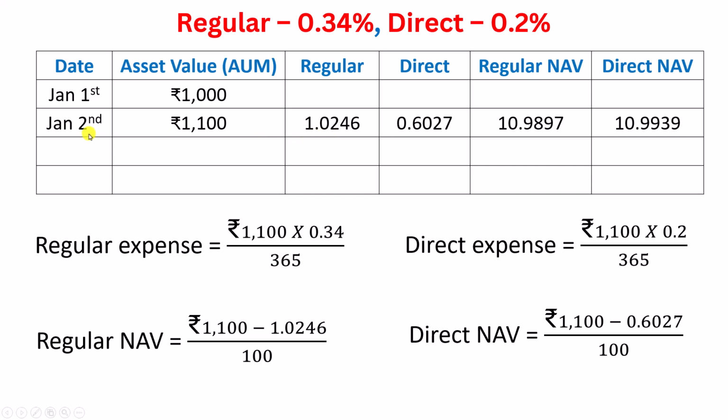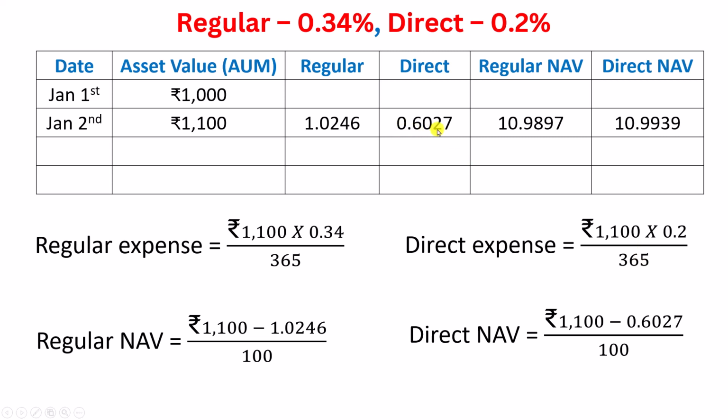When? On Jan 2nd, at the end of the day. Next, direct expense. Direct expense is calculated using this formula: 1100, which is AUM, into 0.2, which is the expense ratio for direct plan, divided by 365. And when you do that, you get this.